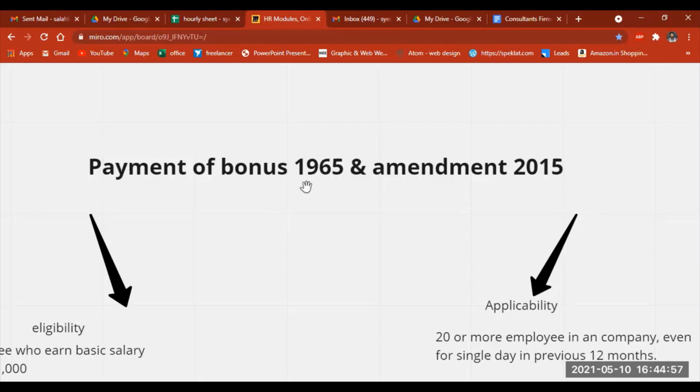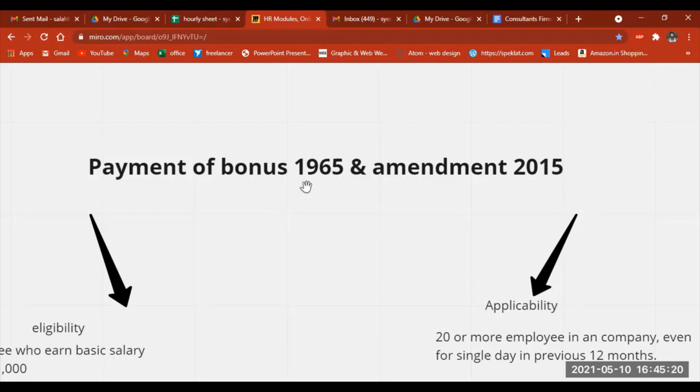And today we're going to look at what this bonus is and why it is given to employees. Basically, you take a company that is working and making a profit. That profit is derived through the manpower, whether it is a service-oriented or a manufacturing unit, anything.